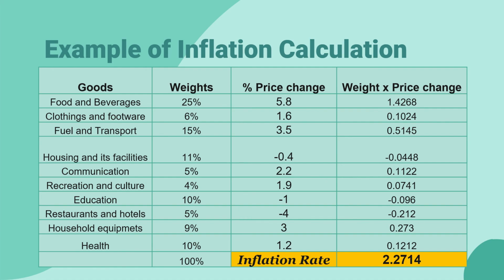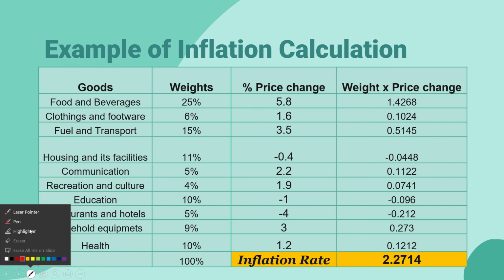Let's go ahead and take an example. These weights are shown over here according to some country, for example country XYZ. So food and beverages 25%. All of these are the weights that have been put on these goods and services, not only goods but services as well. So food and beverage, clothing and footwear, fuel and transport, housing and its facilities, communication, recreation and culture, all of these weights have been added.